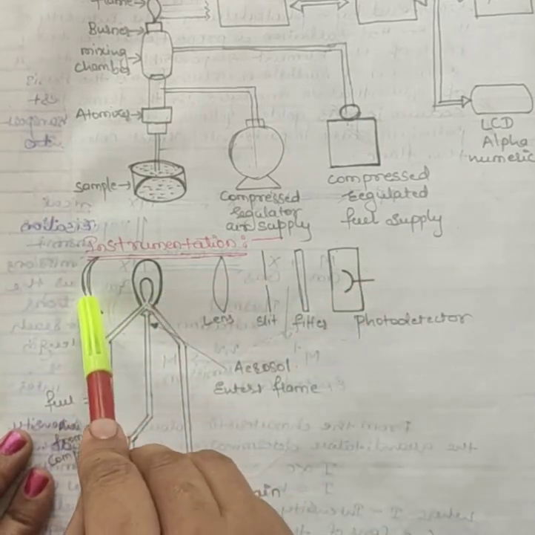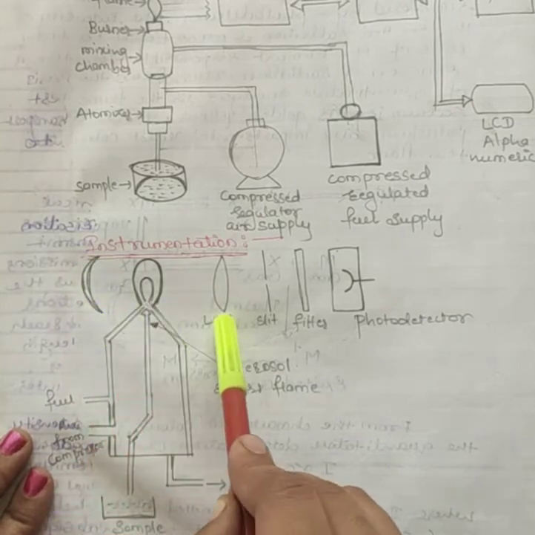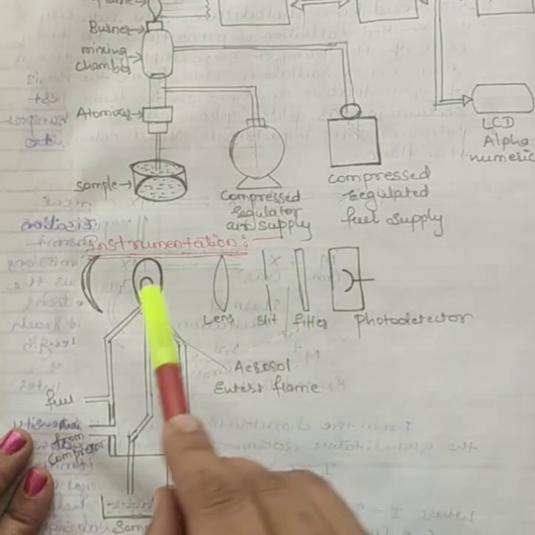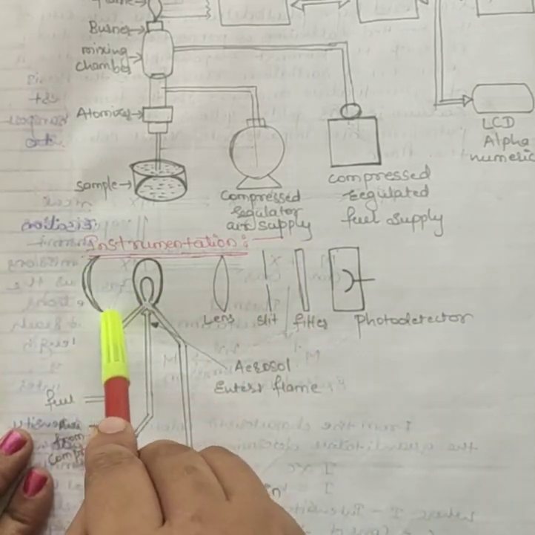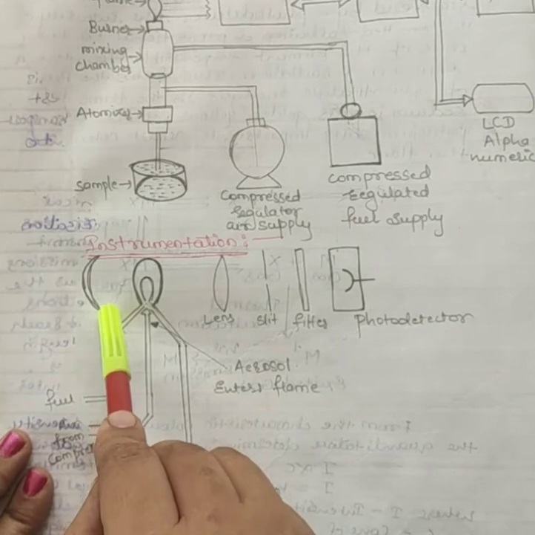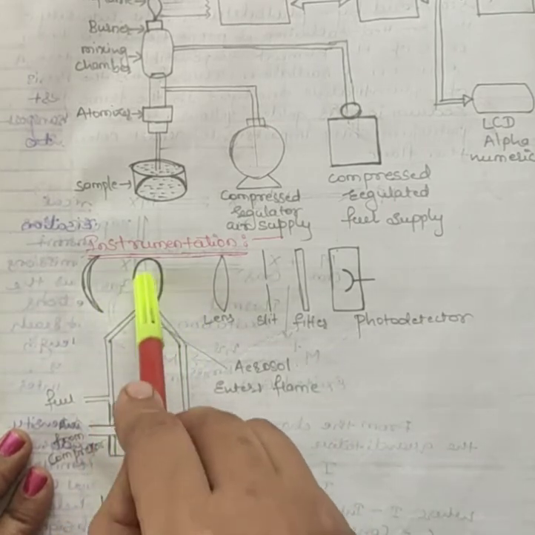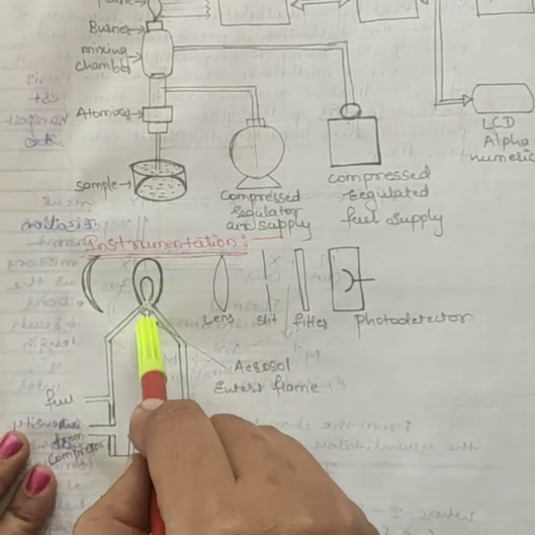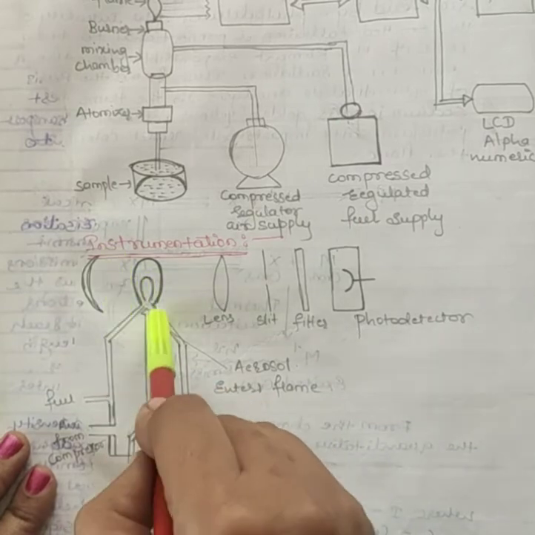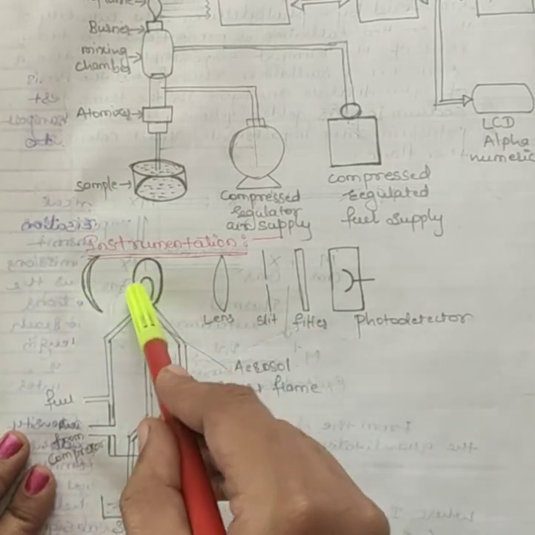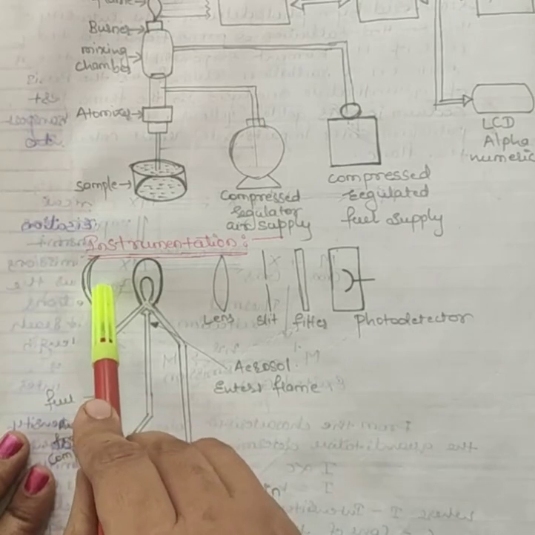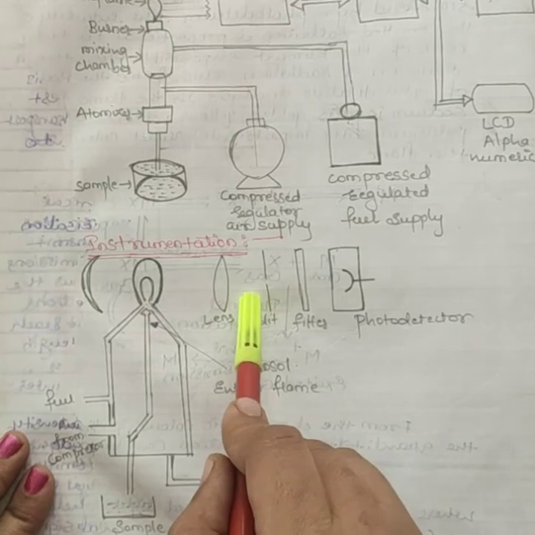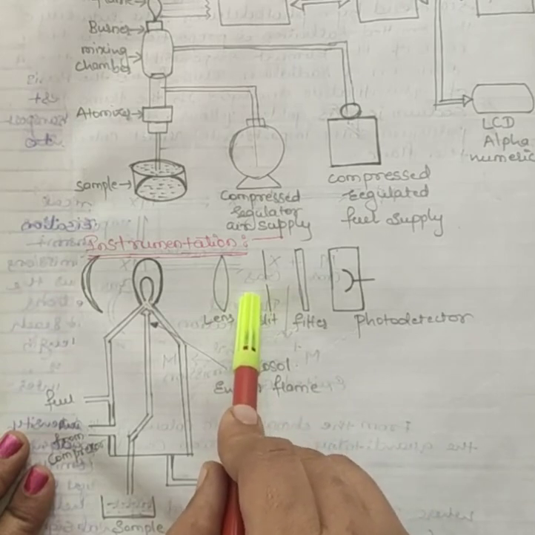One is the convex mirror, second is the lens, and third is the filter. The convex mirror helps to transmit the light emitted from the atoms. When the sample is sucked by the instrument, it is introduced to the flame, and the flame emits radiation. The convex mirror transmits the light emitted from the atoms and focuses the emission to the lens.